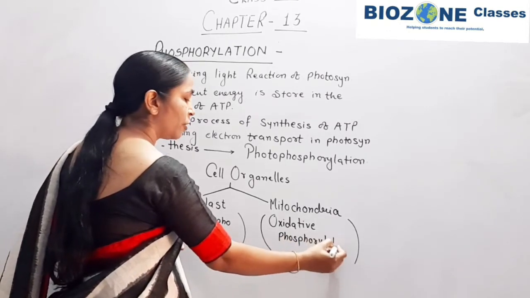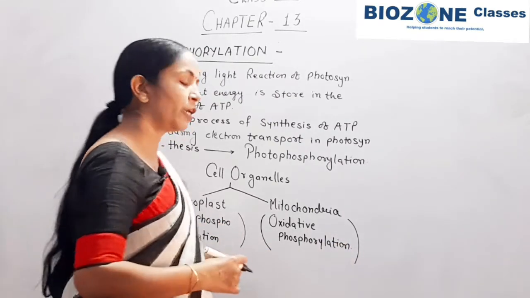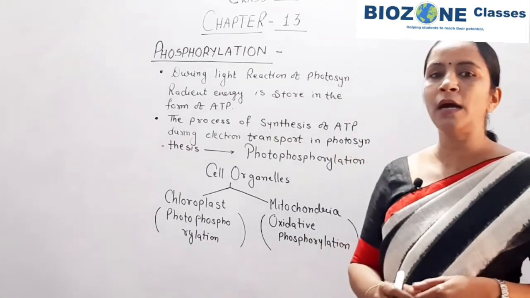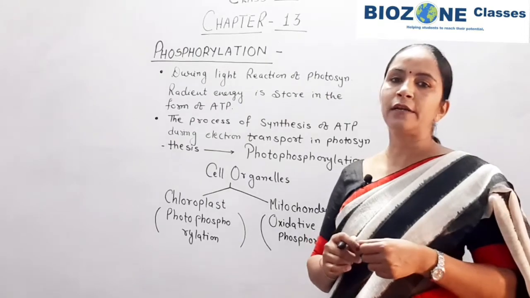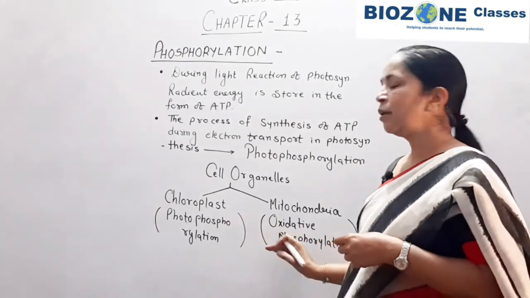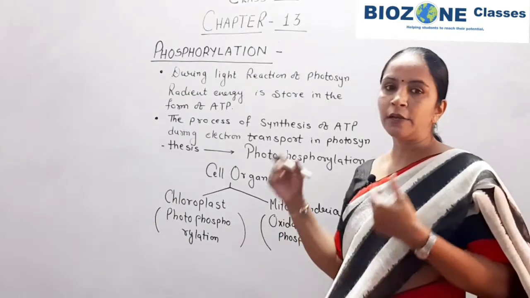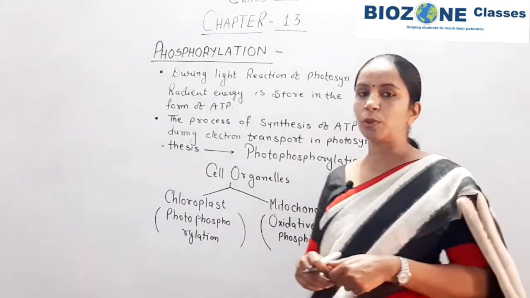Oxidative phosphorylation takes place in mitochondria because oxidation and reduction processes are completed there. In photosynthesis we only study photophosphorylation.